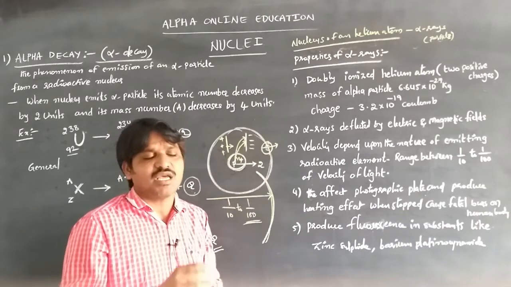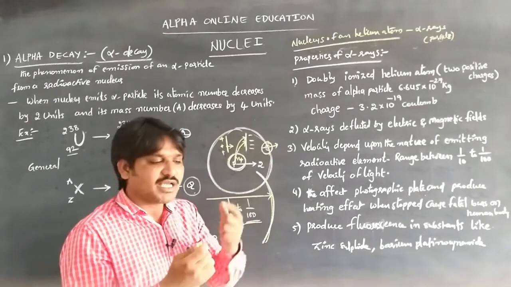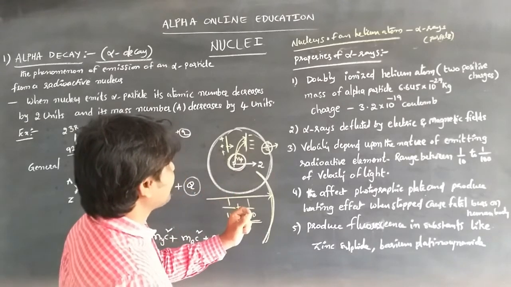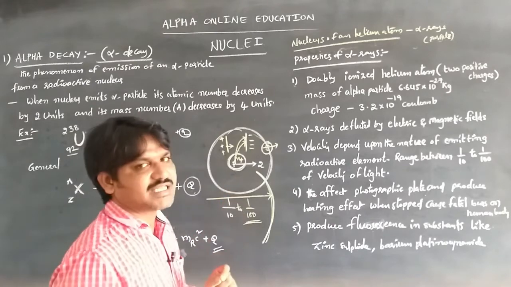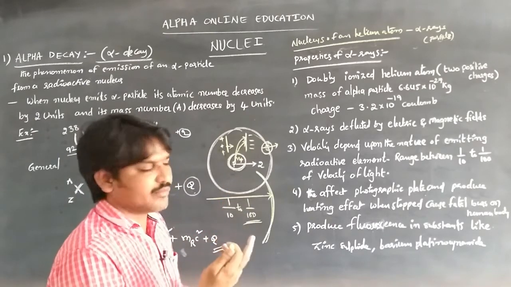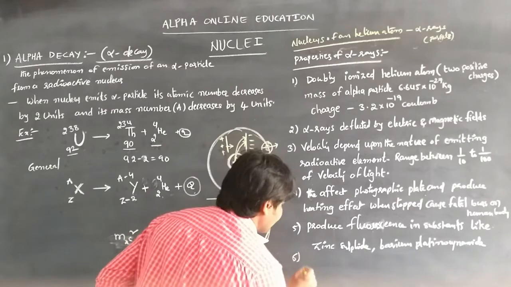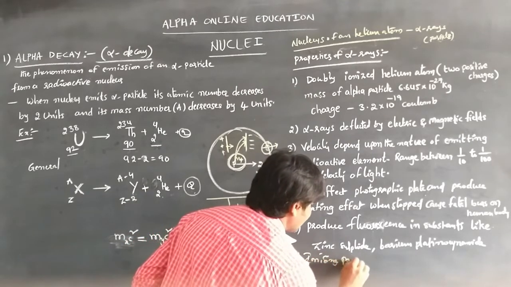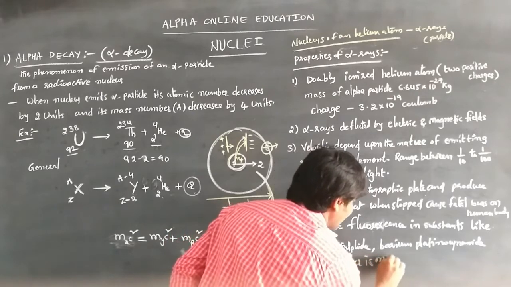So the ionizing power of alpha particles is a maximum.